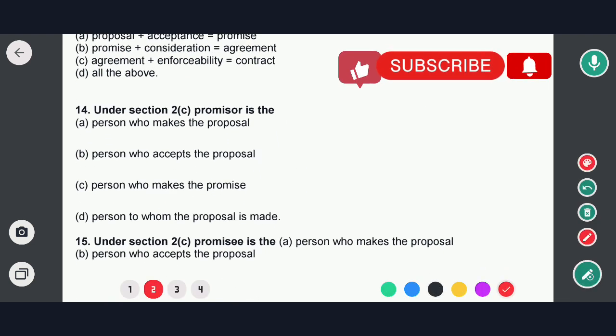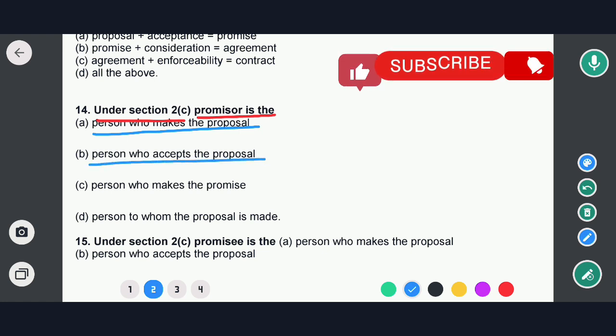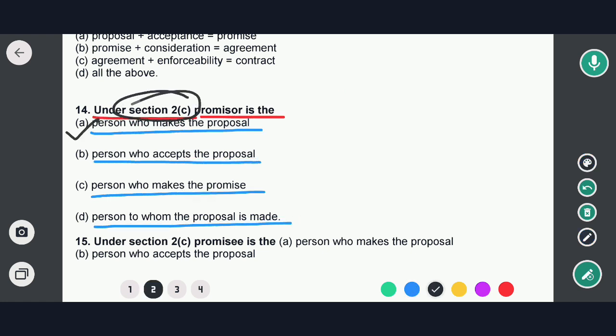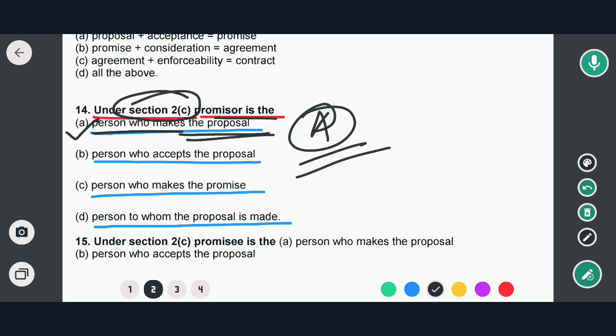See, the next question is: under section 2 clause C, promisor is. The options are: person who makes the proposal, person who accepts the proposal, person who makes the promise, person to whom the proposal is made. That option would be option A. That means, as per the provision of section 2 clause C, promisor is the person who makes the proposal. So in this case, option A would be the correct answer. So now we go to the next question.